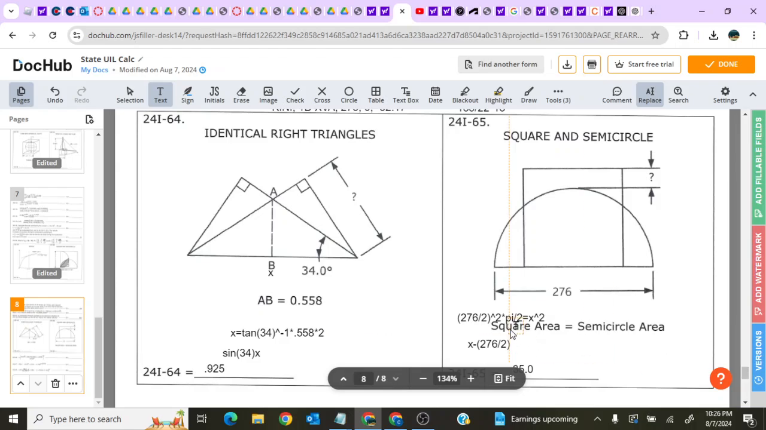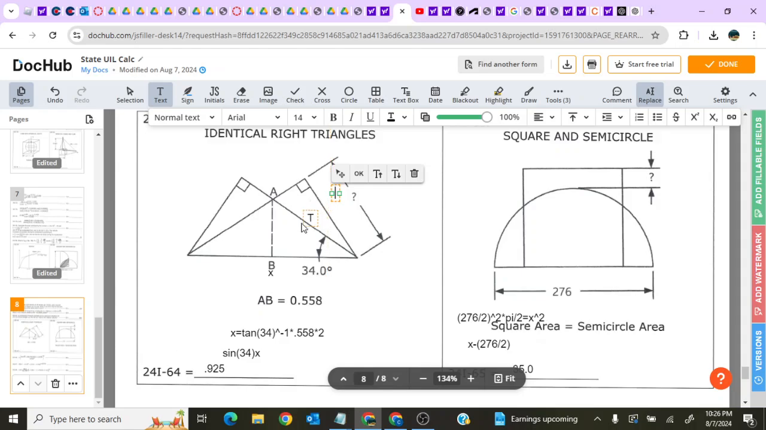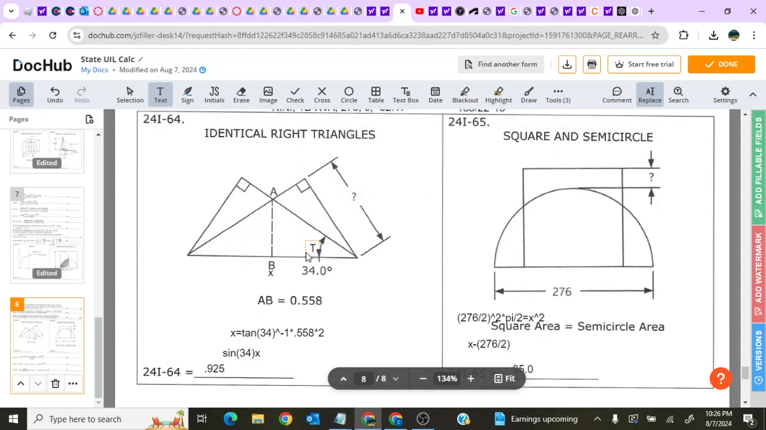64. Identical right triangles. We need to figure out this side right here. There are numerous ways to do it. I know Ivan found another way to do it, but I guess it doesn't really matter. What you need to do is find this hypotenuse, and then use sine on this triangle right here to figure out this side length.